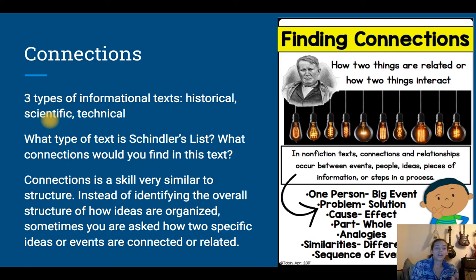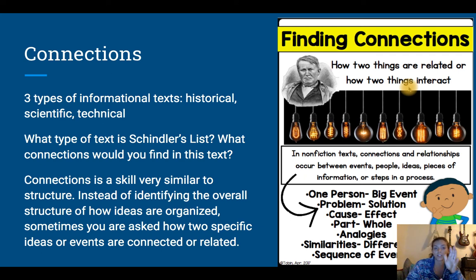Okay, so I just wanted to review those because those come into play a lot when we find connections, because often we can find the same types of connections within a certain type of text. So let's think for a second, what type of text is Schindler's List? Is it historical, scientific, or technical? Pretty easy. Historical, right?